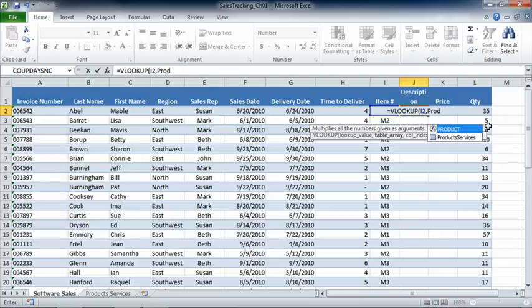Once we start typing, we can not only see the product function, but we also can see the name that's been defined in this workbook. Don't forget, all of these tools are going to help us, even if we're not completely familiar with how a workbook is structured. We'll go ahead and press Tab to select that, and a comma because we're done with that argument. And now we need to know the column index number.